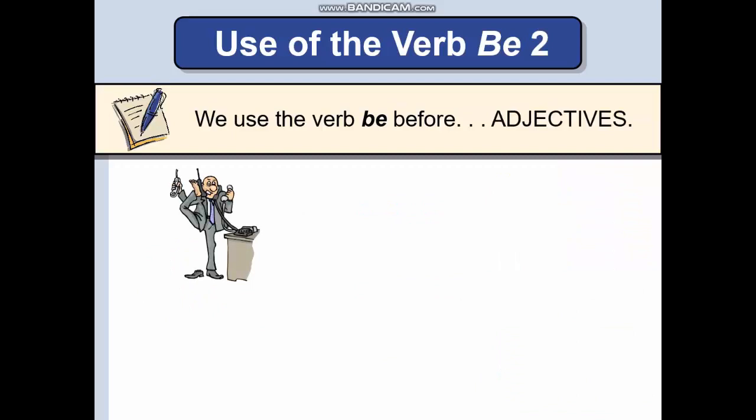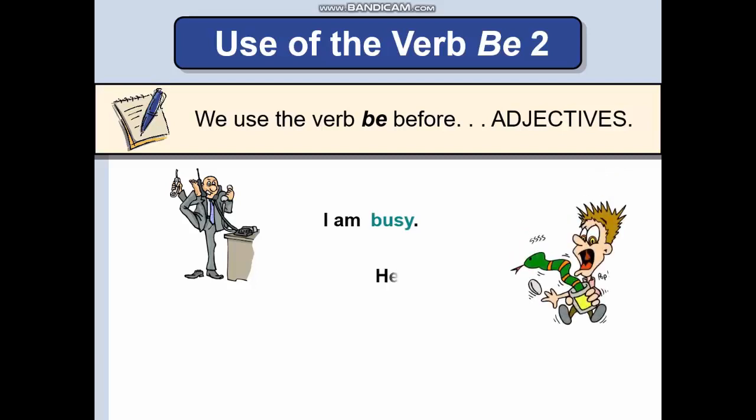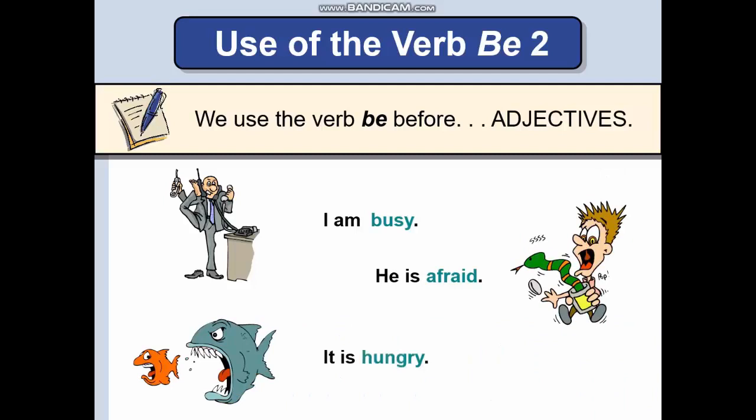Then we use verb to be before adjectives. For example, I am busy. Adjective here, the busy. He is afraid, then it's hungry. Hungry, afraid, busy, they are adjectives.